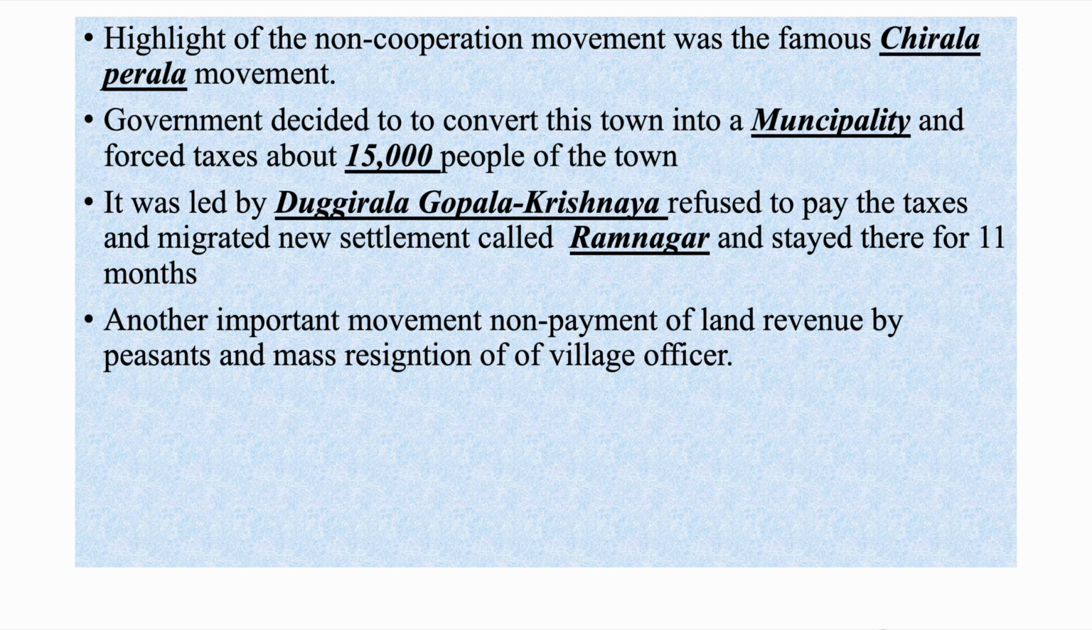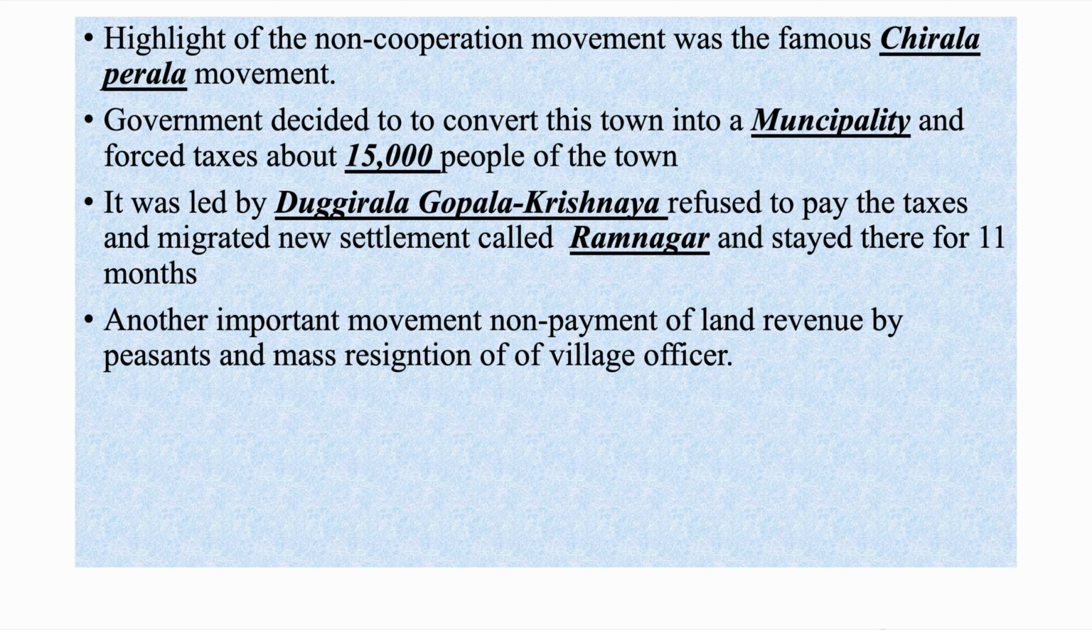In these two places, the government decided to convert the village into a municipality. Therefore, the government wanted to collect a tax of 15,000 rupees from the people in order to make it a municipality. The movement was led by Duggirala Gopala Krishnayya, who refused to pay the taxes to the government. These people migrated to Ramnagar and stayed there for 11 months in order not to pay the taxes.